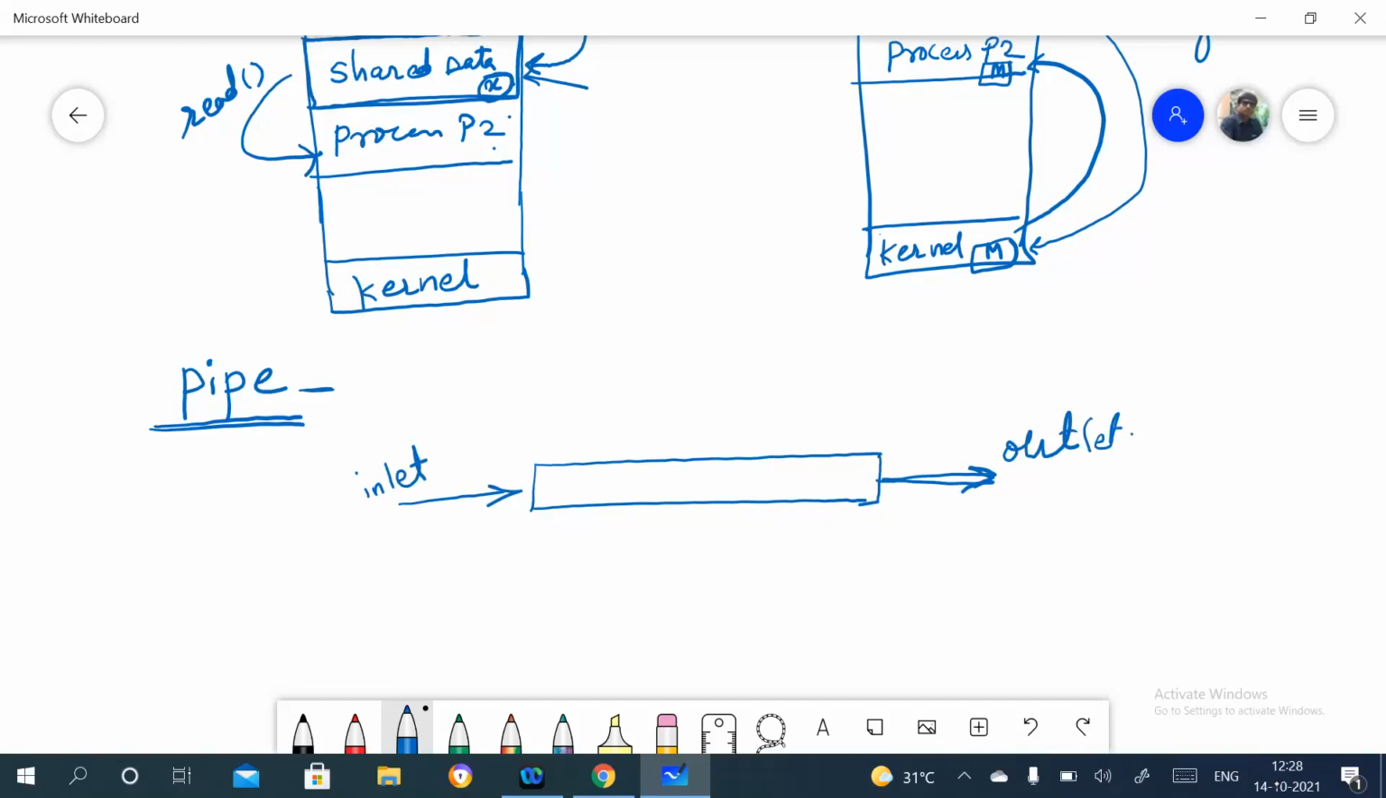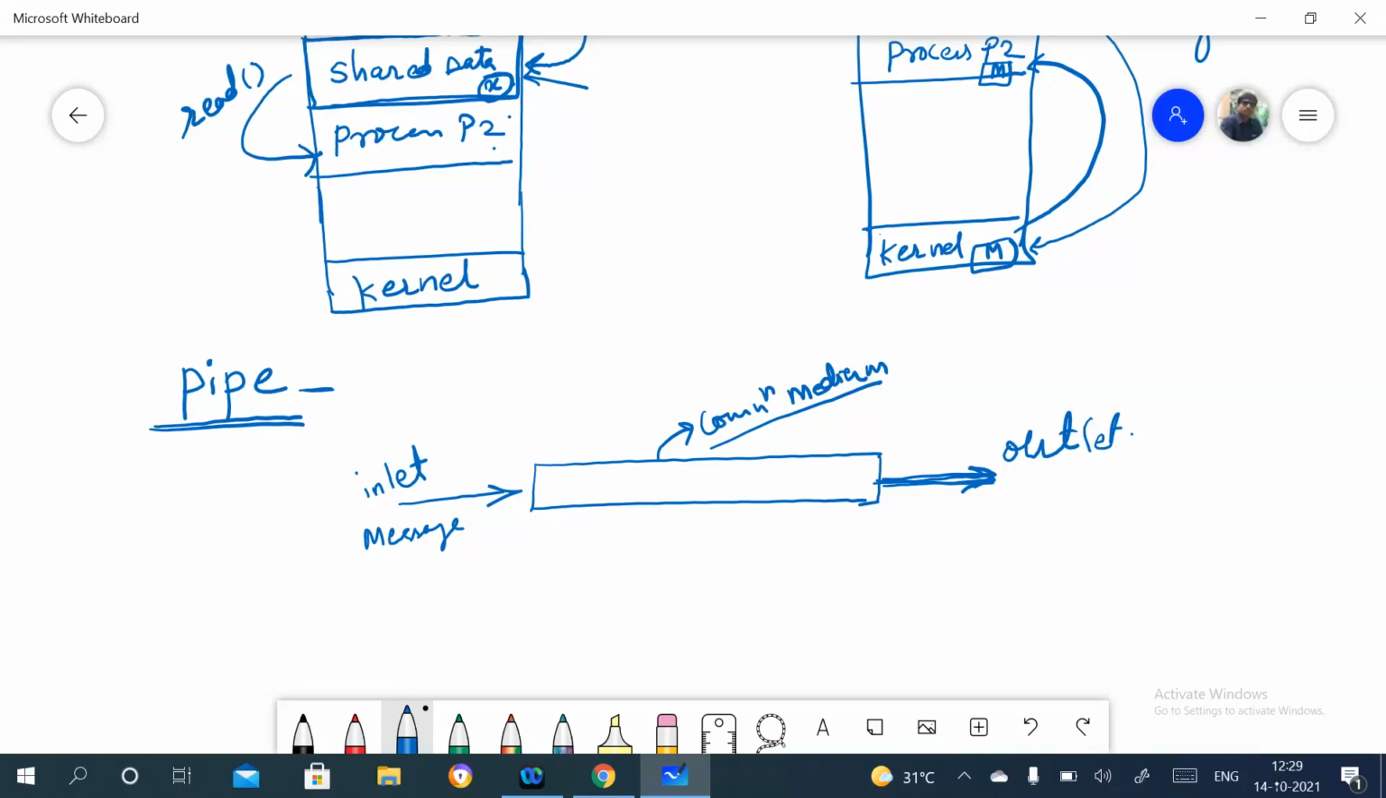We can pass the message from this end, and the message will come out from this side. So this is a simple word, a communication medium. If you are using a client-server kind of architecture, the pipe concept is used. So the definition: a pipe is a communication medium between two or more related processes.